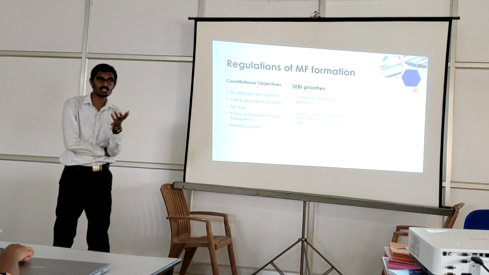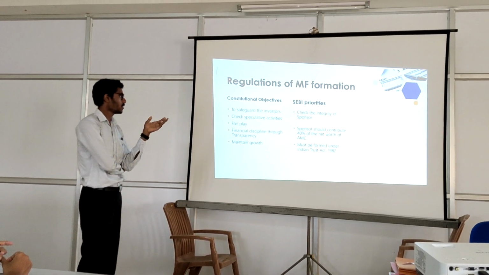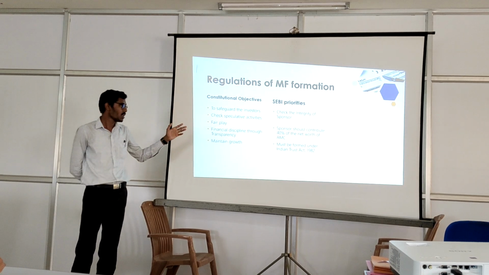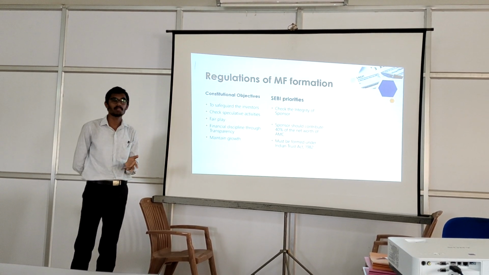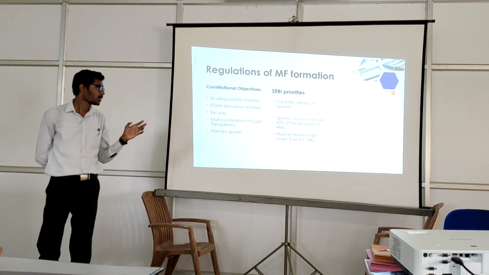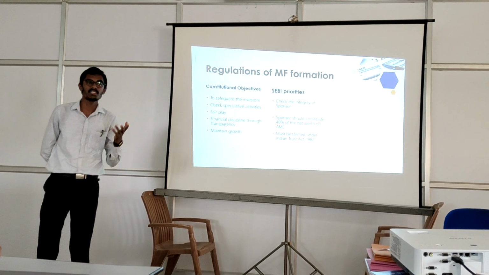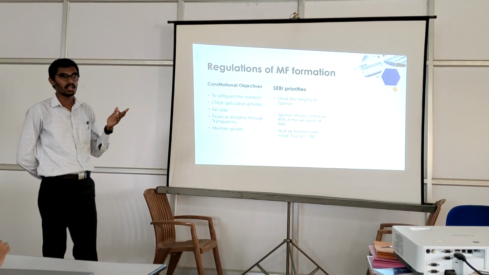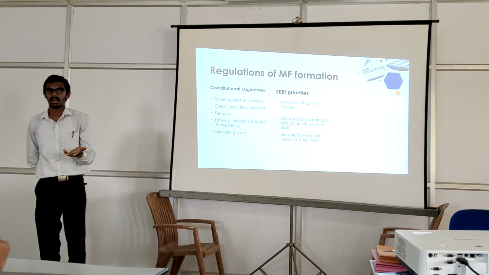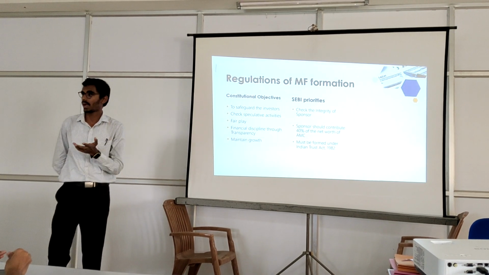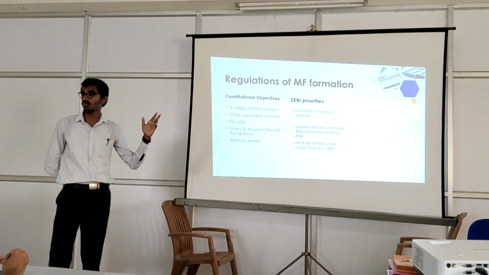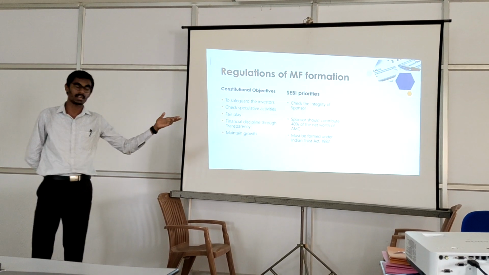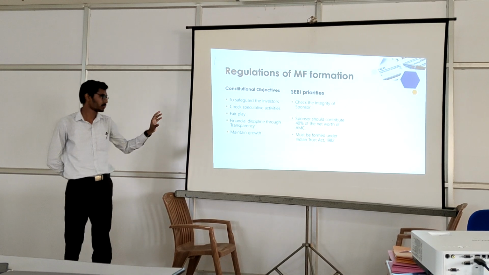Then the SEBI priorities. SEBI plays a major role here also. The main priorities of SEBI are to check the integrity of the sponsor. Then 40% of the AMC should be maintained by the sponsor. The sponsor means the person who takes the initiative to form the mutual fund company. Like if we take Kotak Mahindra Mutual Fund, Kotak Mahindra Bank Limited is its sponsor, and it should have 40% of the money within itself before starting. That is the concept of a sponsor.